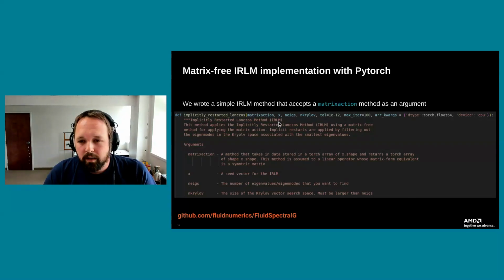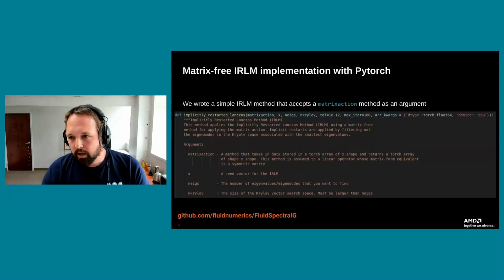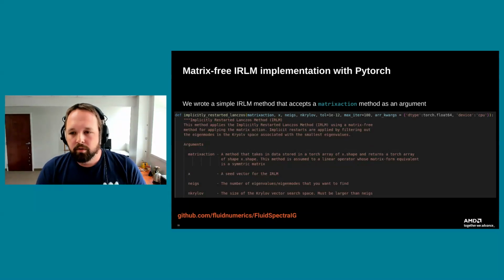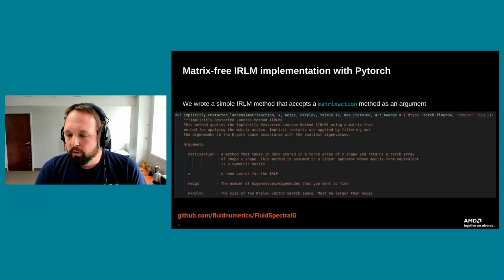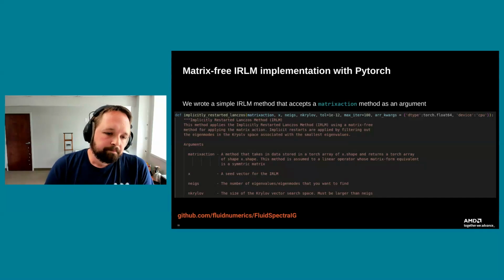And in this way, it steps away from the idea that's behind some of the APIs for SciPy or even the built-in eigh: we do not need to actually construct a matrix. You just need to give me a routine that implements the matrix action, and then we can go from there to calculate the m or m plus k largest eigenvalues and eigenvectors.